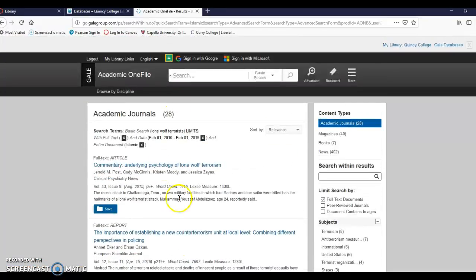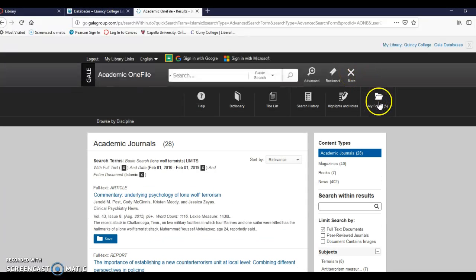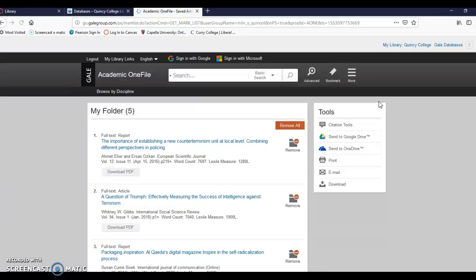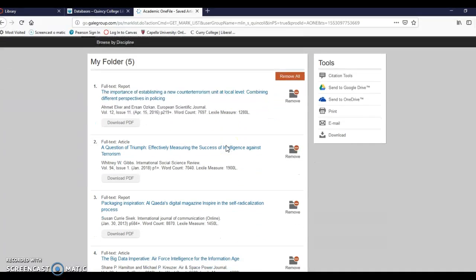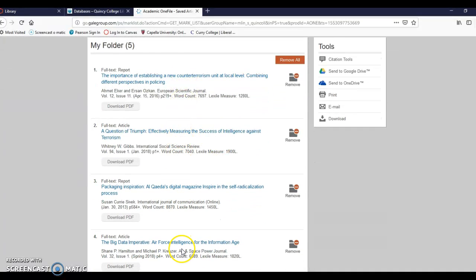When you're done going through and saving, come up here to the top, move to the right, see where it says More? Sure you do, because it's on video. Click More, click My Folder. Everything you save now is in this folder, so we're just peeling an onion here. We're going from broad to narrow. The ones you click Save on are right here.